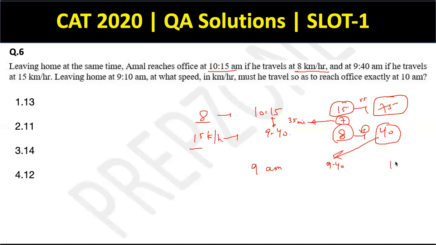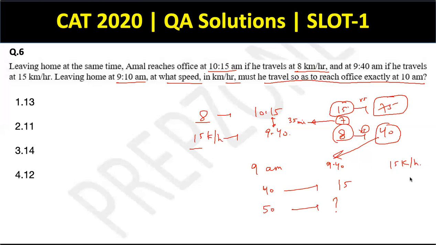If he travels at 15 kilometers per hour, that is the given question, right? Now the question is asking me, leaving home at 9:10, at what speed in kilometers per hour must he travel so as to reach the office exactly at 10 a.m.? So this 40-minute time frame corresponds to a speed of 15. So what will be the speed if the time frame is 50 minutes? This is what the question is asking.